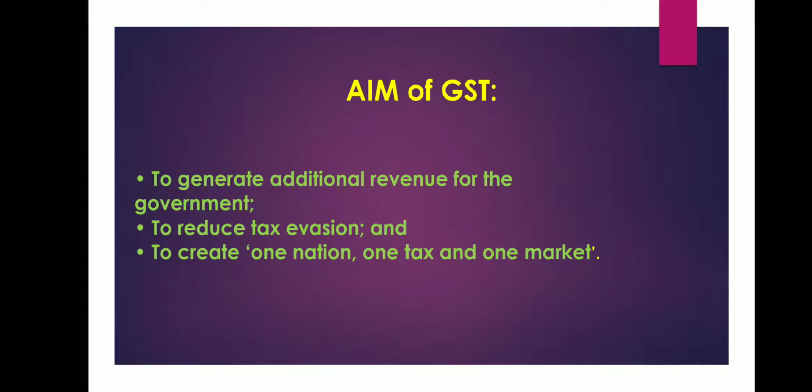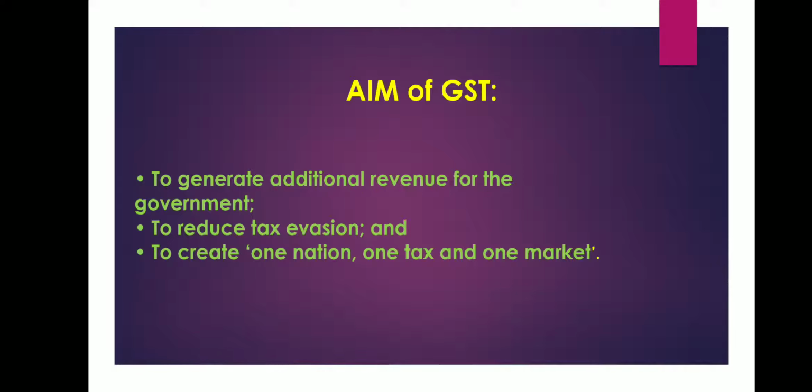So let's take up the aim of GST. The aim of GST was to generate additional revenue, or we can say income, for the government. The second one was to reduce tax evasion. We have already done the meaning of tax evasion, which is theft relating to tax, that is tax ki chori. And the last one was to create one nation, one tax and one market.